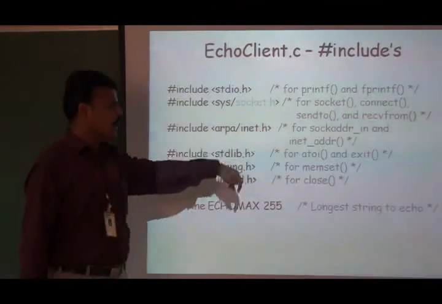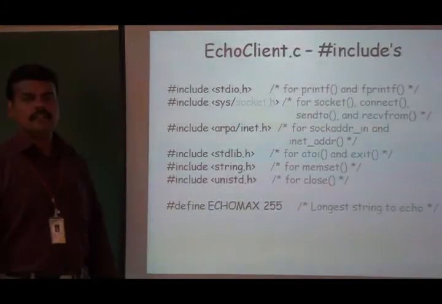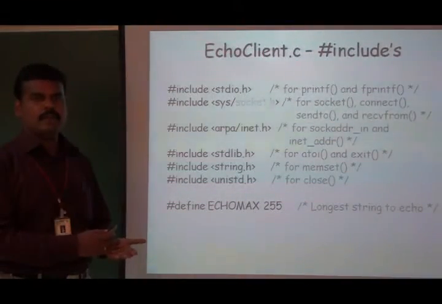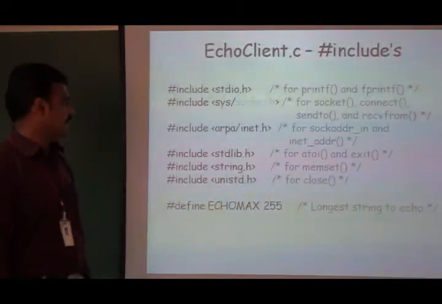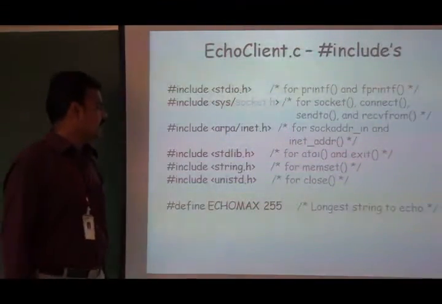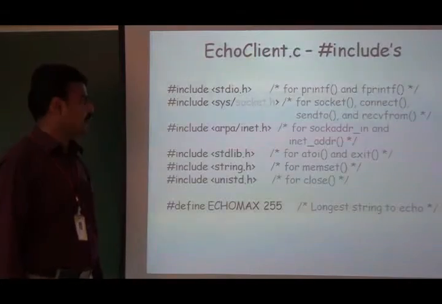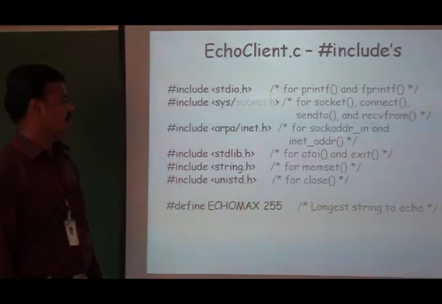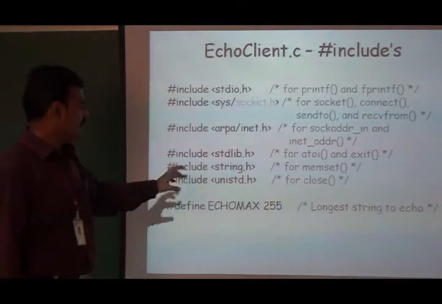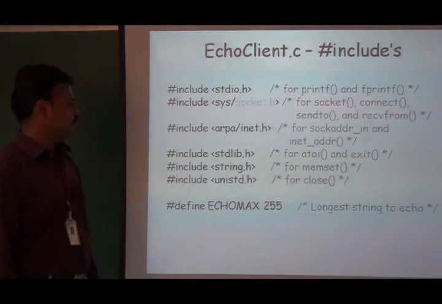This function allows you to convert the address from the presentation format to the network byte order format. Next, stdlib.h is used for the atoi and exit functions. string.h is used for the memset function, and unistd.h is used for the close function.